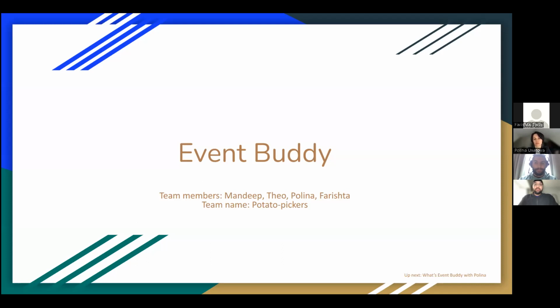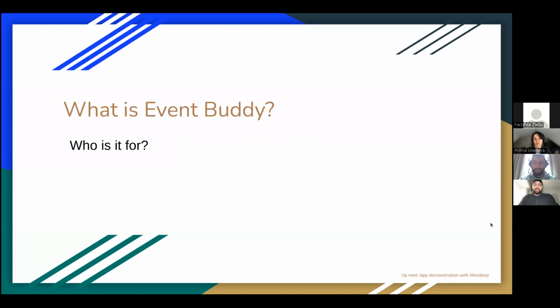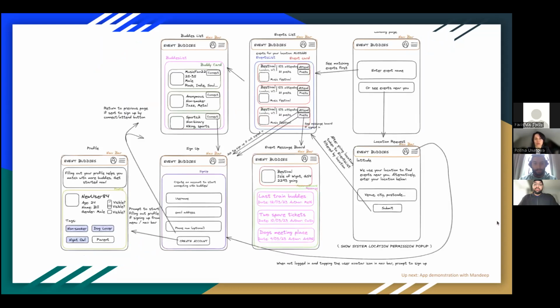I'll hand over to Paulina to briefly explain what our app does. Hi, Event Buddy is a mobile app for people who are going to music festivals and who want to find some like-minded people to hang out with. So they can go to the app and message those people and organize some preparations and see each other at the festival. Mandeep will show you the app and tell you more.